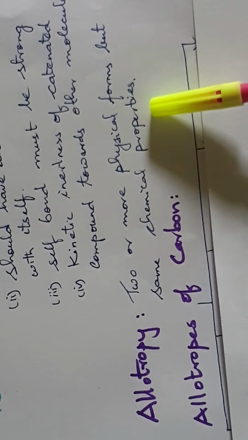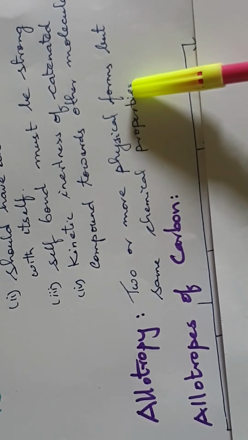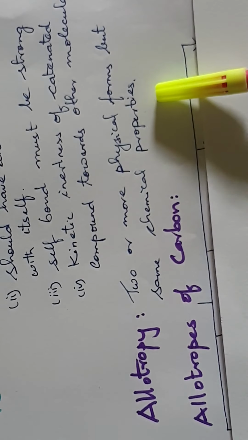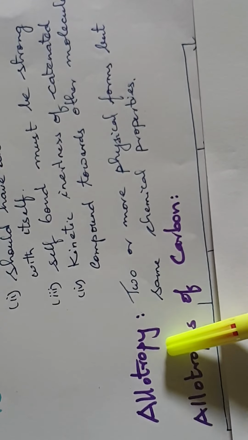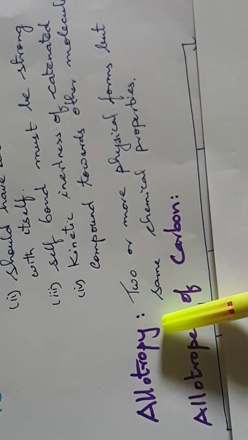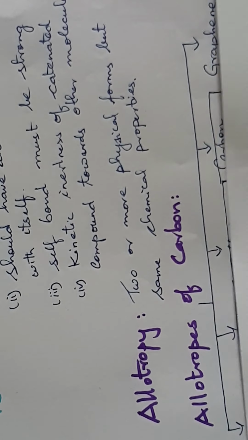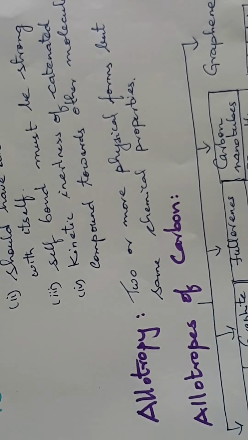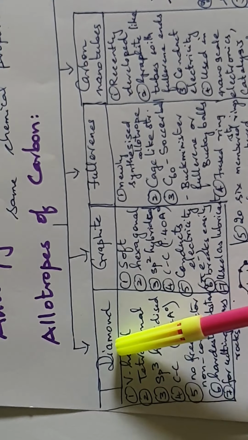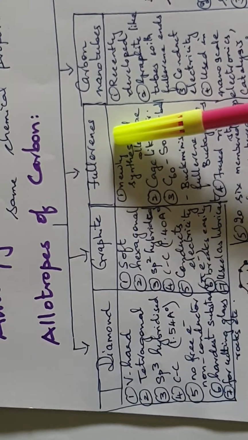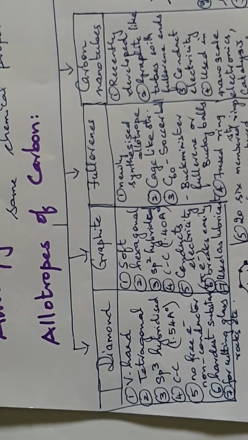So elements exhibiting two or more physical forms but having the same chemical properties, the phenomenon is called allotropism and the property is called allotropy. Carbon exhibits various kinds of allotropes. The various allotropes of carbon are diamond, graphite, fullerenes, carbon nanotubes, and graphene.